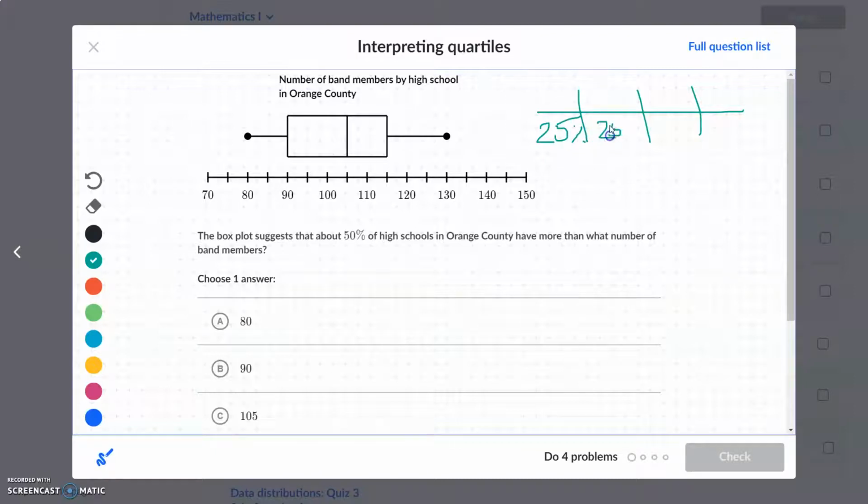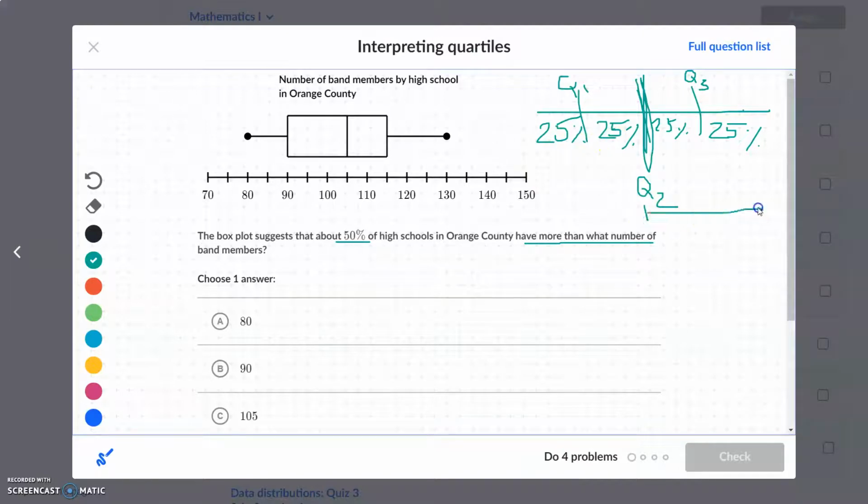25% of your data. So it's a good idea to have this little diagram or one like it, like we did in the notes, nearby. Okay, so remember that this is the median here, or Q2, and this is Q1, and this is Q3. So if we want 50% to have more than a certain number, so more than 50%, we know that 25 plus 25 is 50, so more than 50 would be to the right.